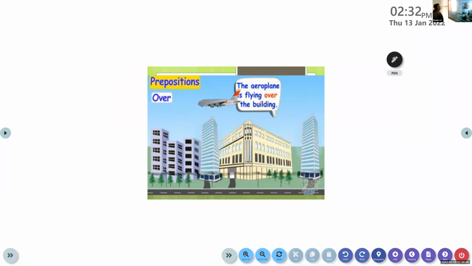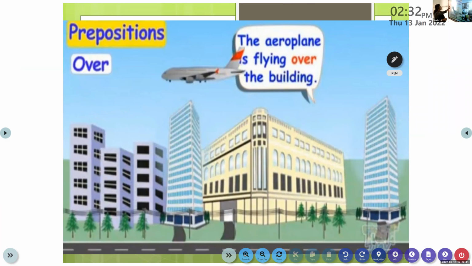Have you understood its meaning? Over. If something is flying over something, then we use the preposition over. Now you can see the aeroplane flying over the building. The aeroplane is flying over the building. So we use the preposition over. Clear to you?